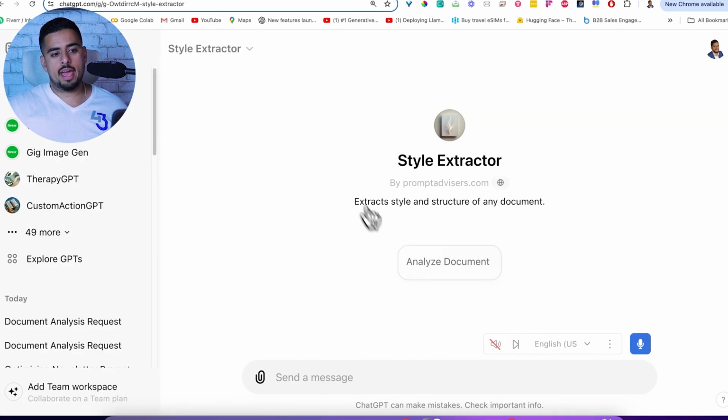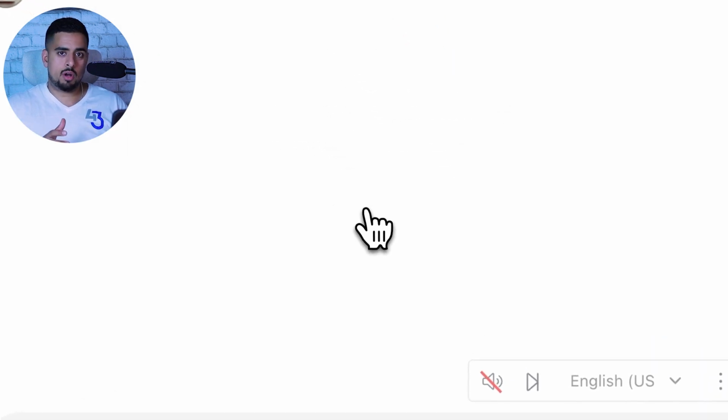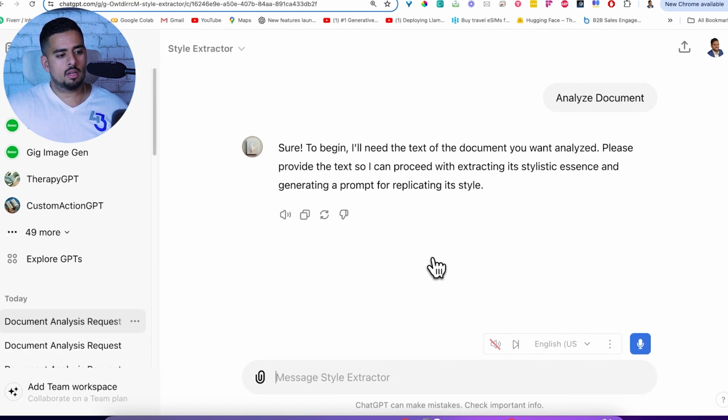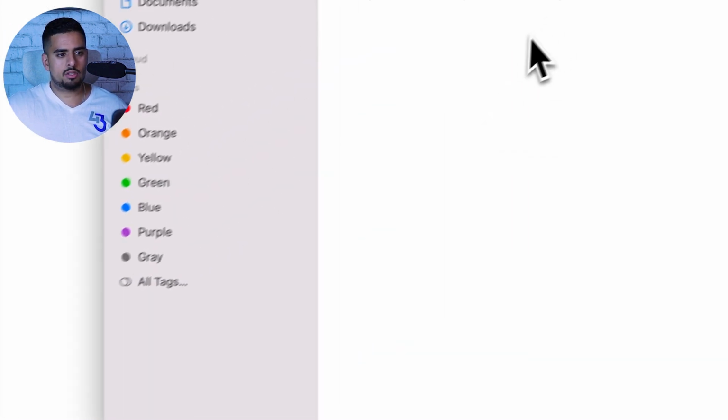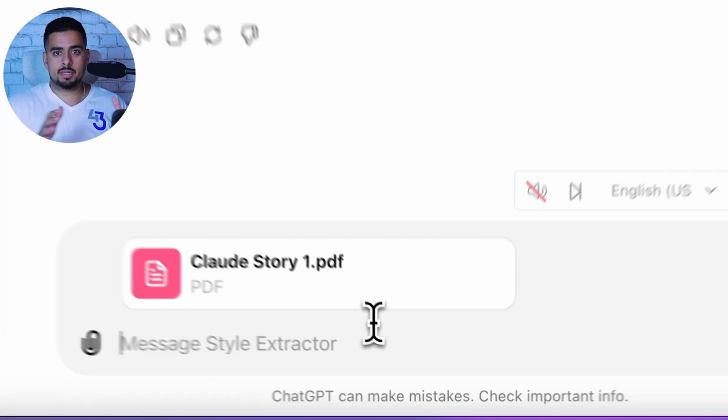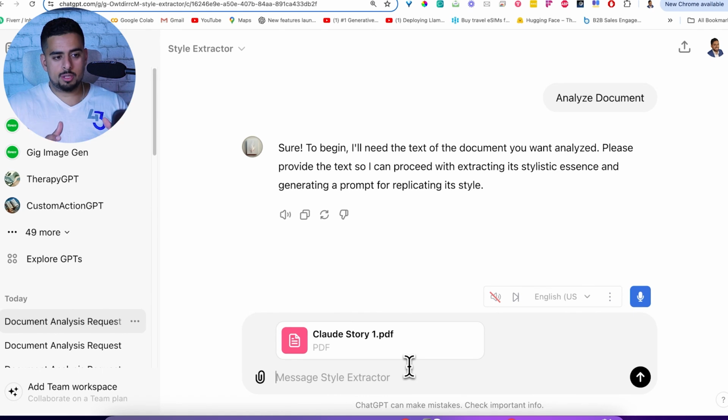All right, so we're going to click on Analyze Document, and then it's going to prompt us to either upload or drag and drop the PDF that we're talking about. In my case, I already prepared it here. So we're just going to pull Claude Story 1 into the chat, and we're just going to submit it. And the beauty of this prompt is because we've made it so detailed, so bespoke, it's going to go through all the operations in one shot.